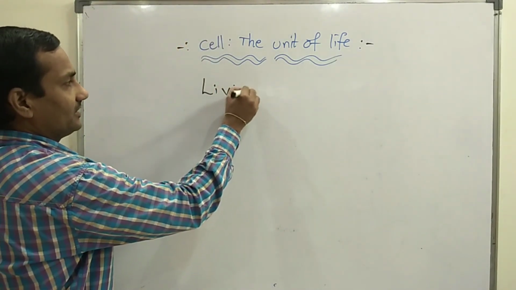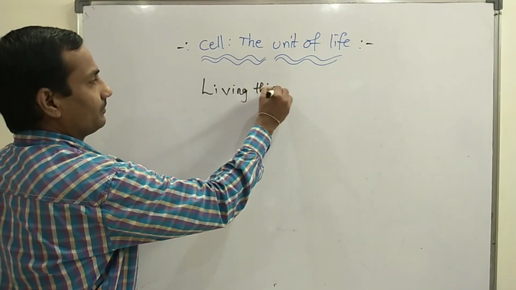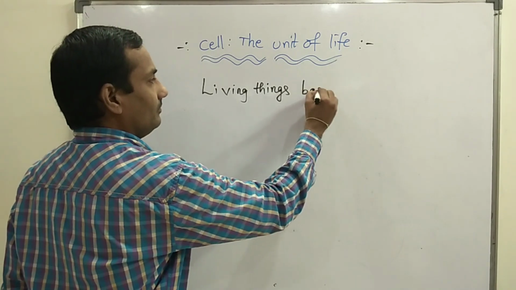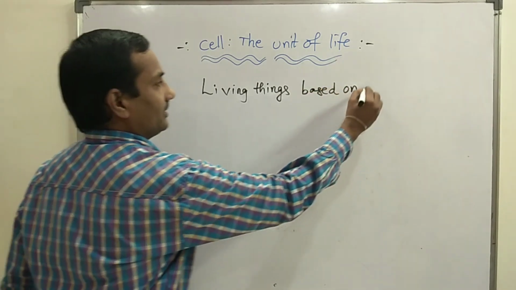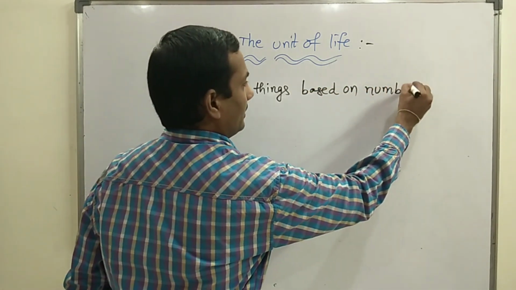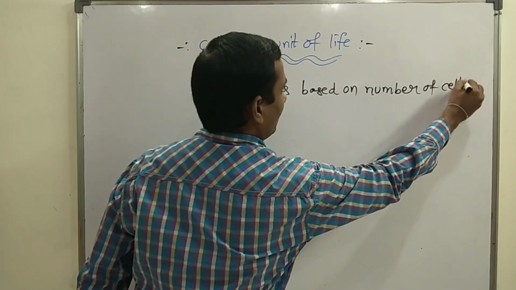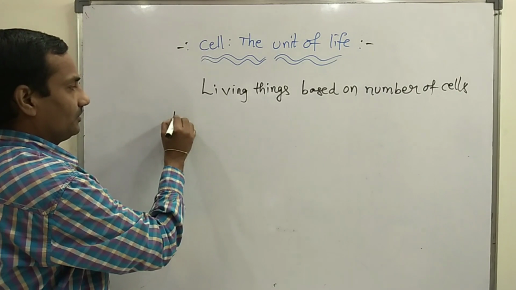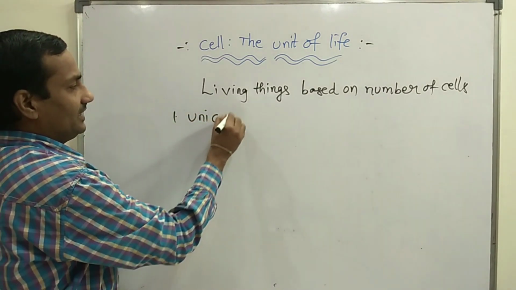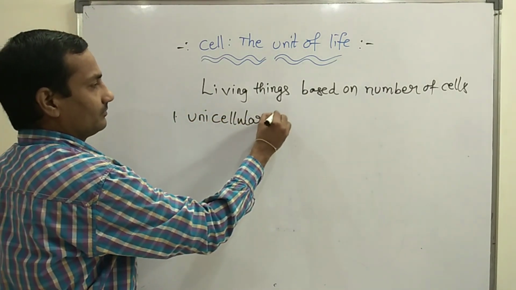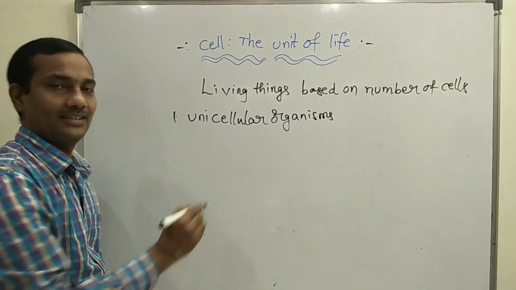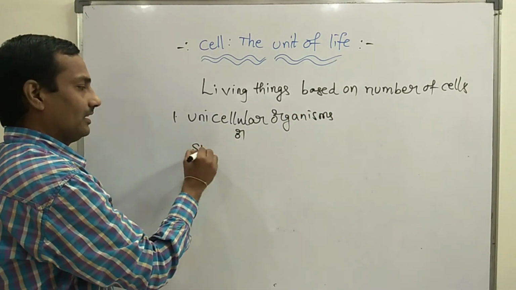Living things, based on the number of cells, are broadly divided into two different types. The first type, unicellular organisms, are also known as single cellular organisms.